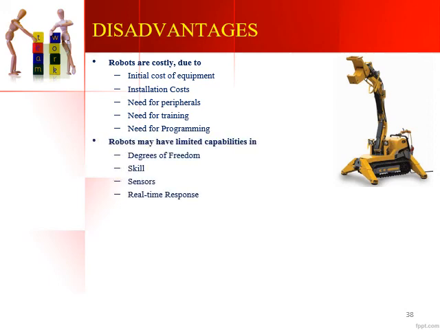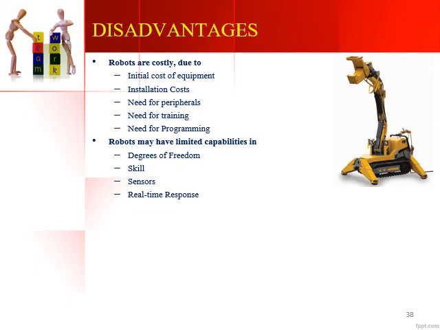Next disadvantage is that robots may have limited capabilities in degrees of freedom. Robots do not have a great amount of flexibility when compared to human beings. Human beings can be very flexible in terms of working, and they can have more degrees of freedom, whereas robots have a limited number of degrees of freedom. That is, limited movements of the parts, and that is why a robot cannot be completely utilized to its full extent. So that is one major disadvantage of a robot. And the robot does not have skill on its own. Whatever program is fed into the system, it will work as per that program, and it does not have its own skill to work.